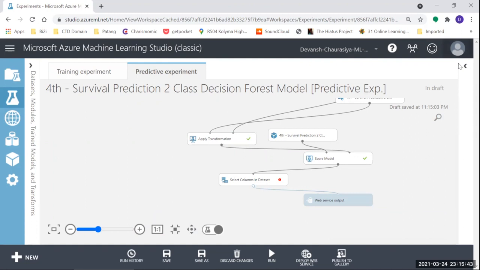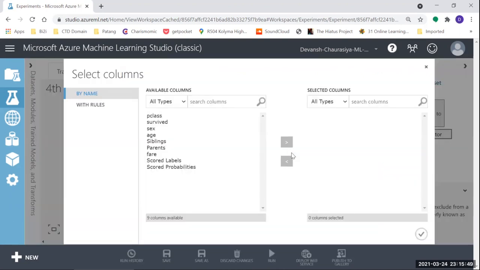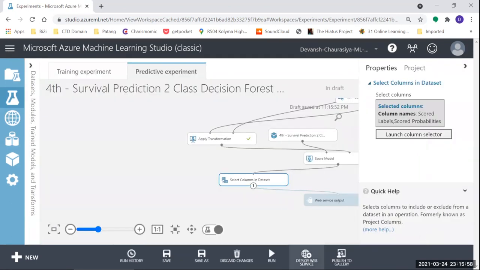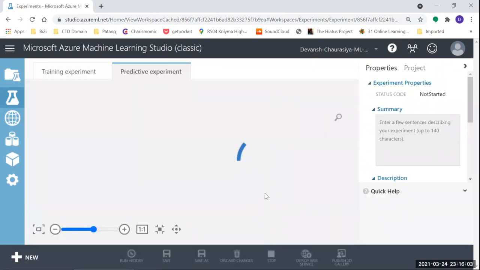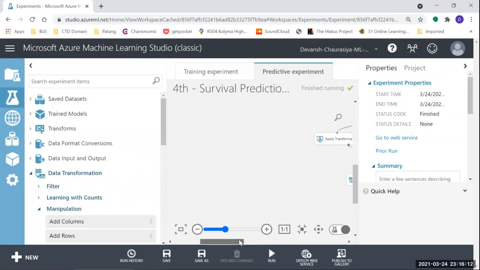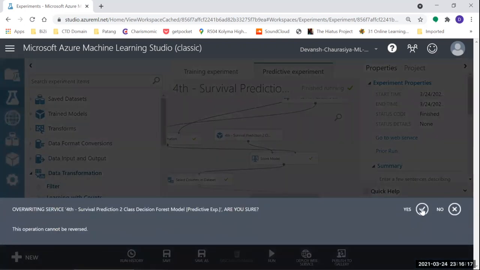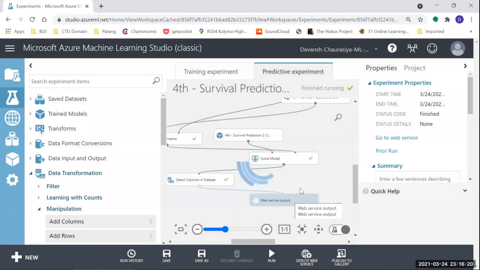Here, what I'm going to do is I want to select column. Launch column selector. And I'm only interested in these two: whether they survive or not, and with what probability they survive. I run selected. It's running. It is done. Now deploy web service. It's running.